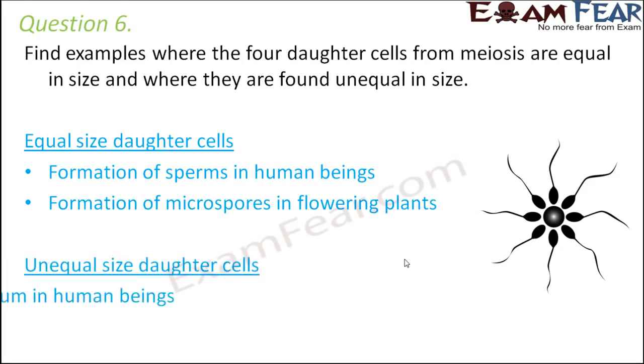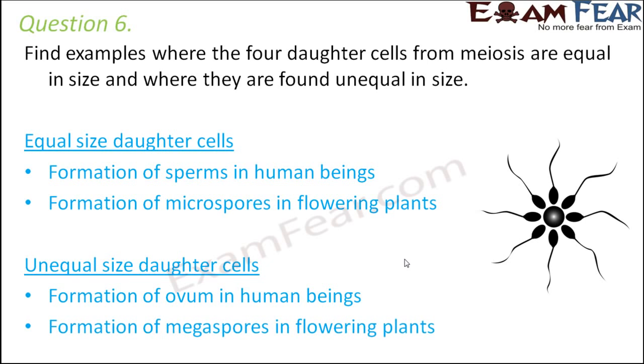Unequal size daughter cells: if you talk about the formation of ovum in human beings, for example, the female egg cells which are produced, not all of them are equal in size. Ovum is the one which is largest in size, and that is why it is considered the egg. The remaining ones form the secondary cells. You remember fertilization in plants is often known as double fertilization because two fertilizations take place. That is because of the unequal sized female sex cells. Similarly, in flowering plants, megaspores are not all equal in size.